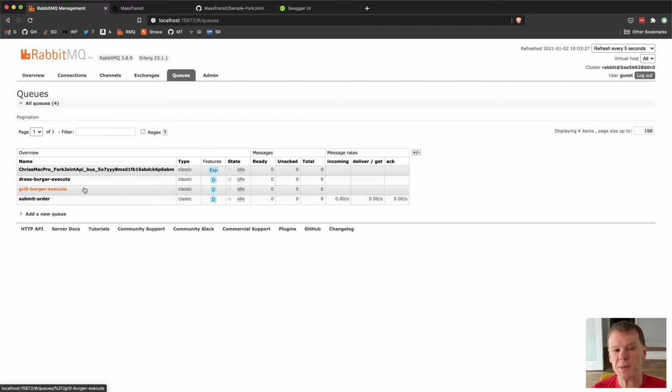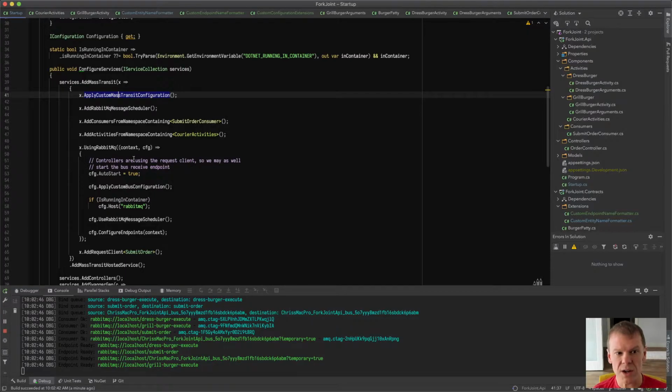It's created by every bus, but it isn't auto-started by default. And since I haven't hit the HTTP API to make a request, normally this queue would not exist yet. But I told it that I wanted to auto-start it because I know I'm going to use it, and it can eliminate that tiny bit of delay on the first request. Plus, it just makes sure it's started.